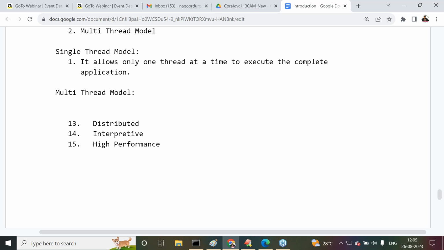Right, sir? Now here, what's the point we are able to say about this one? In a multi-thread model, tell me, what is the point here? It allows how many threads? It allows more threads, multiple threads, to execute the complete application at a time. That's okay, fine. Next one is what?